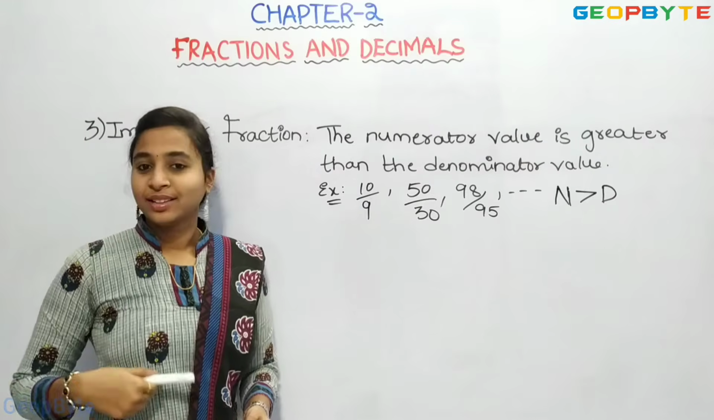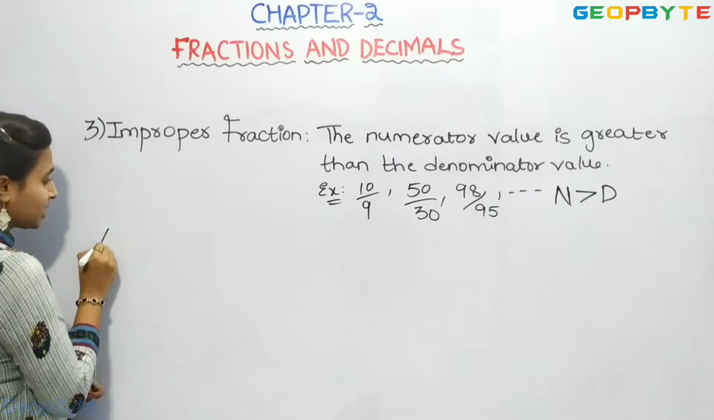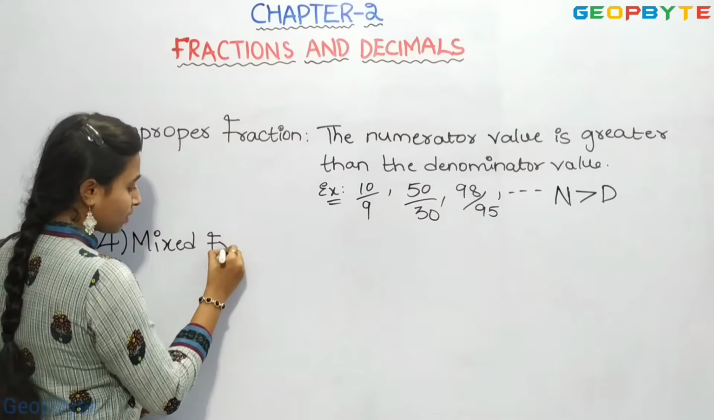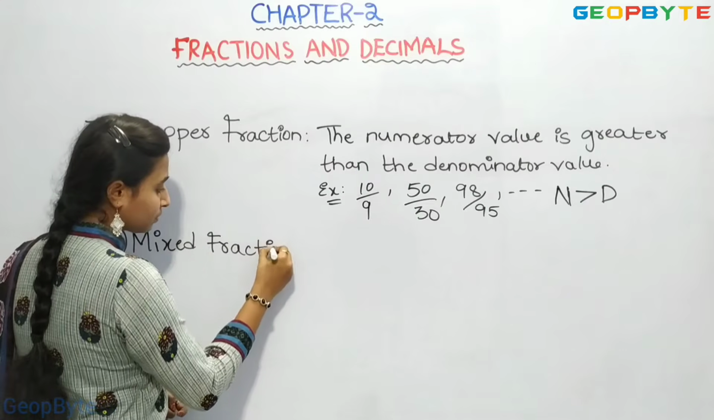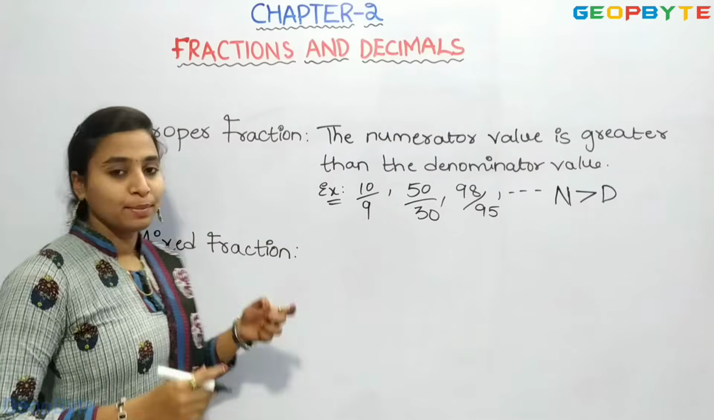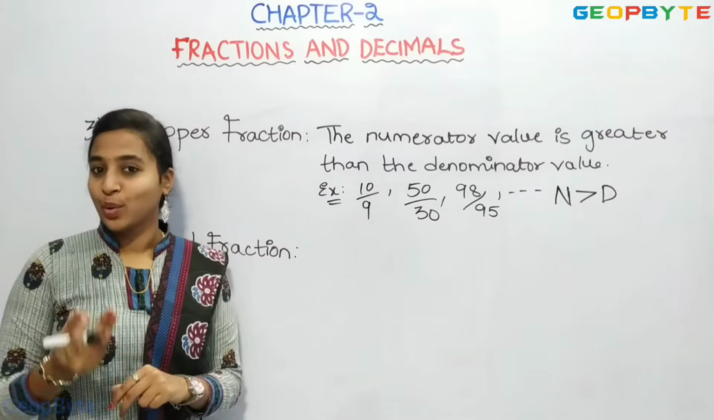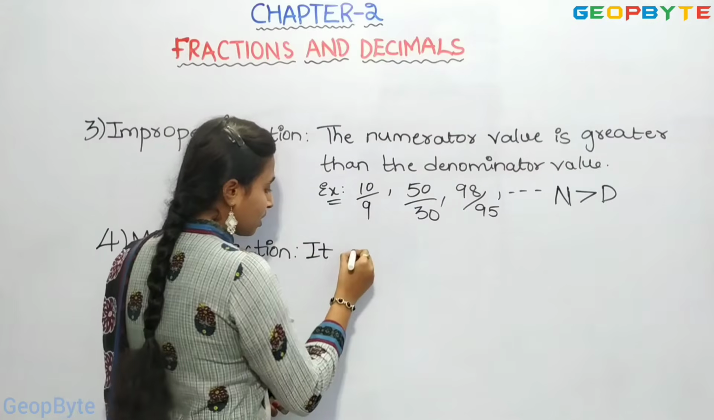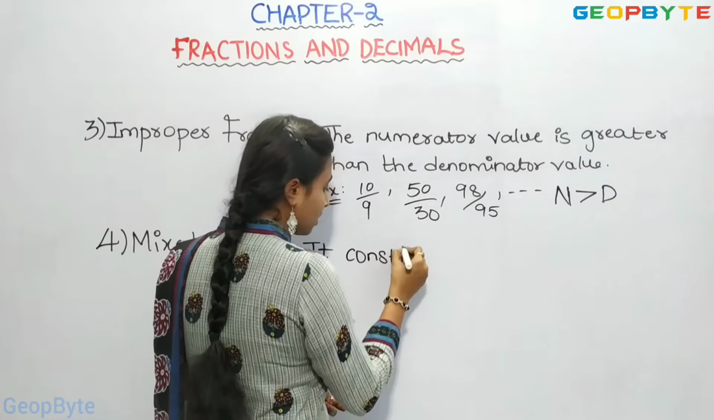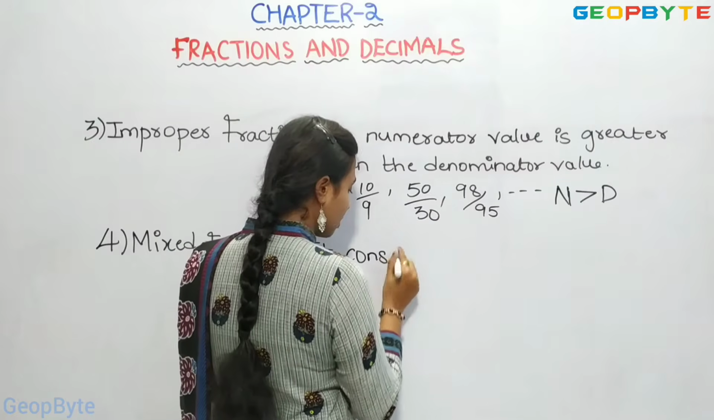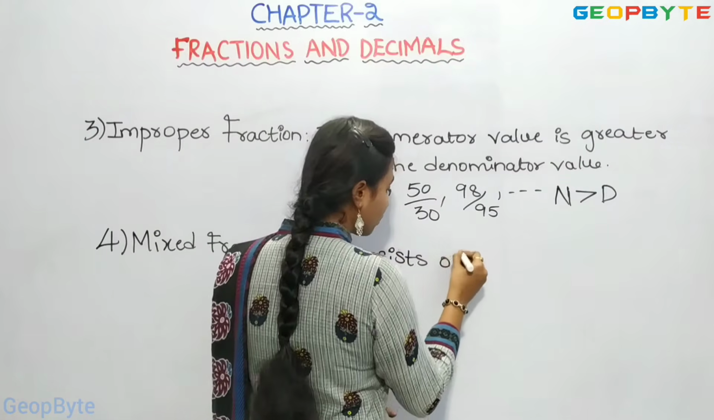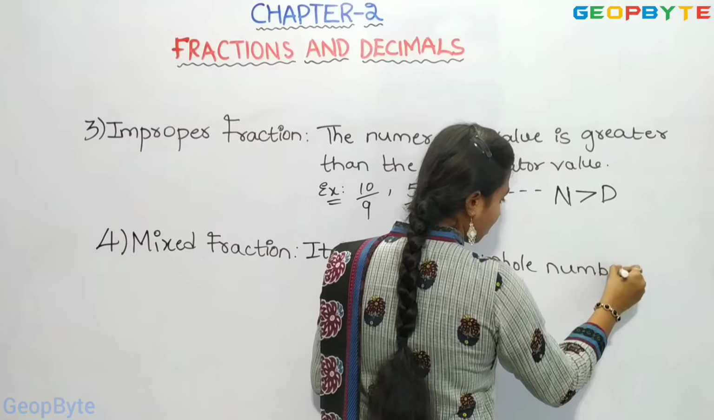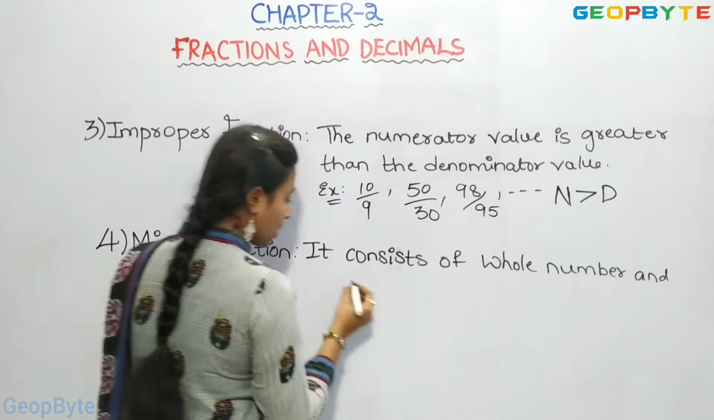Now, let us see the last type of fraction, that is the mixed fraction. A mixed fraction consists of a whole number and a proper fraction. This type of fraction consists of a whole number and a proper fraction.